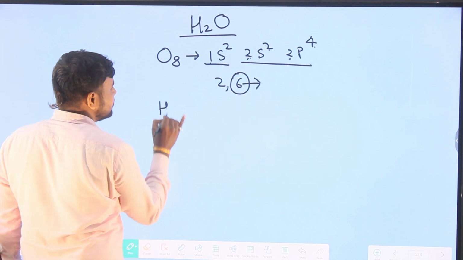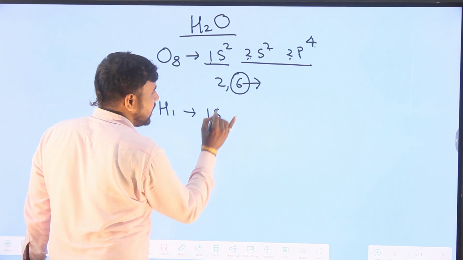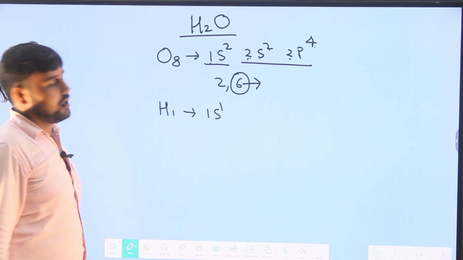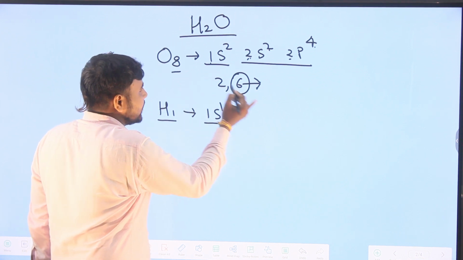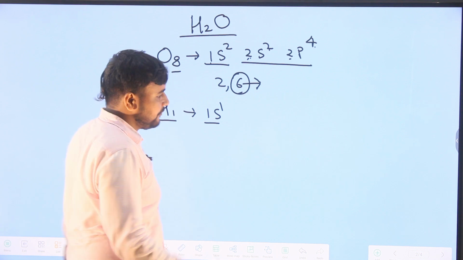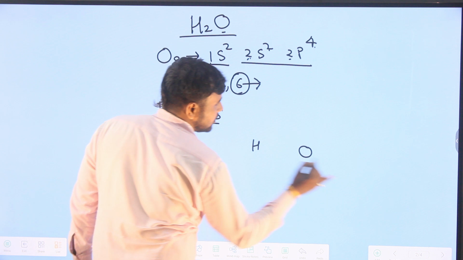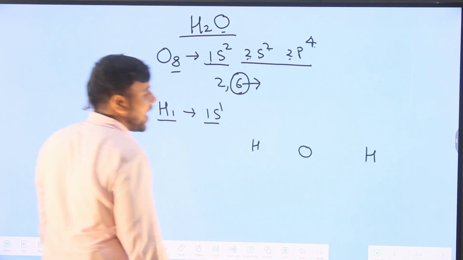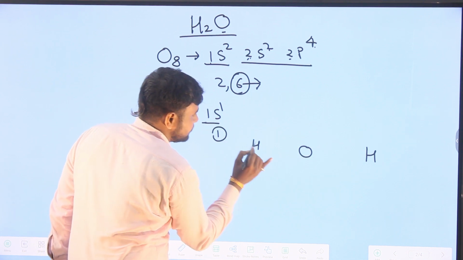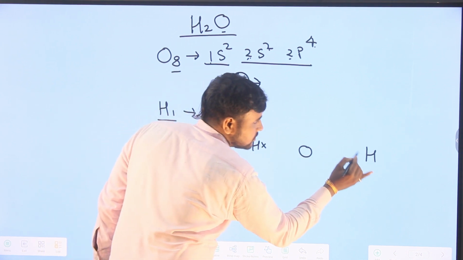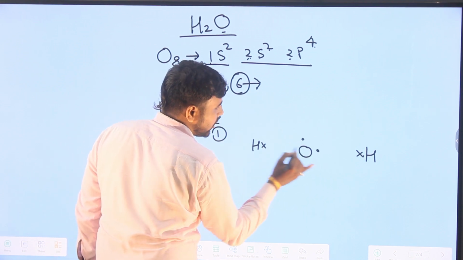And the hydrogen atom's atomic number is 1, so its configuration is 1s1. That is, hydrogen atoms contain 1 electron and the oxygen atom contains 6 electrons in their valence shell. Represent the oxygen atom here and the hydrogen atoms: 1 oxygen atom and 2 hydrogen atoms. Both hydrogen atoms have 1 electron represented by a cross, and the oxygen atom has 6 electrons represented by dots.